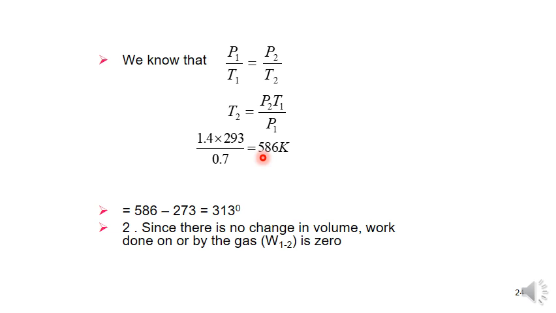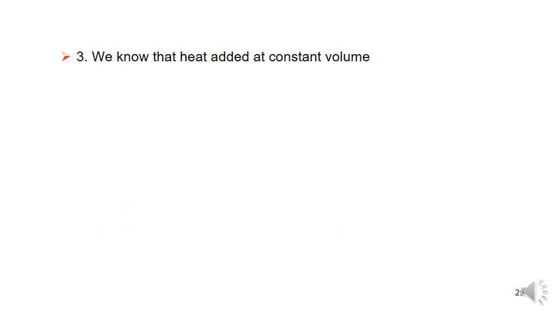Since there is no change in volume, work done on or by the gas: no work done. We know that heat added at constant volume is Q1-2 is equal to mCv (T2 minus T1).